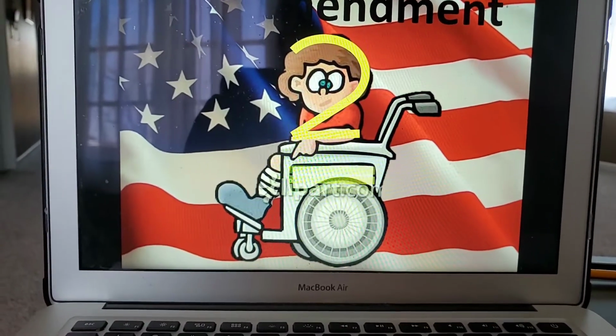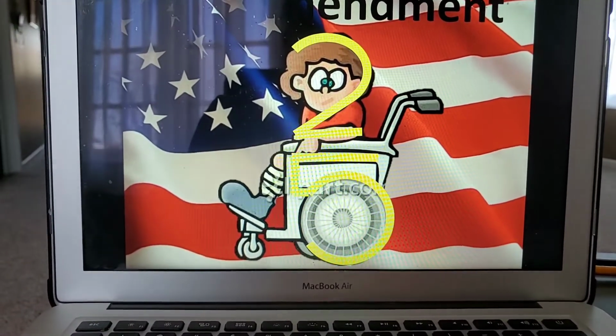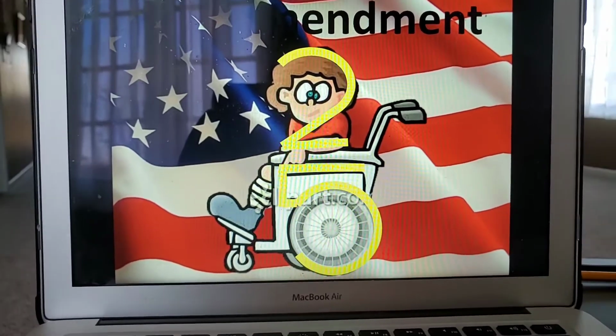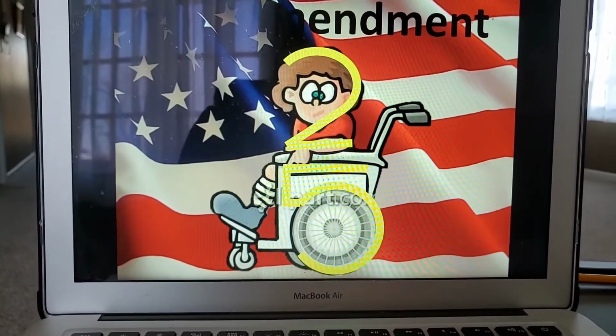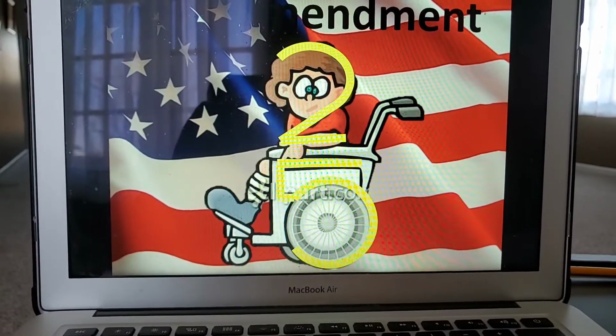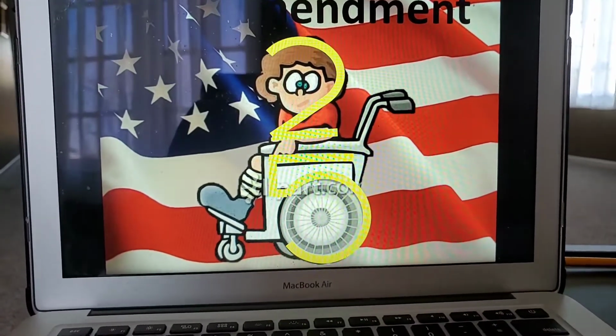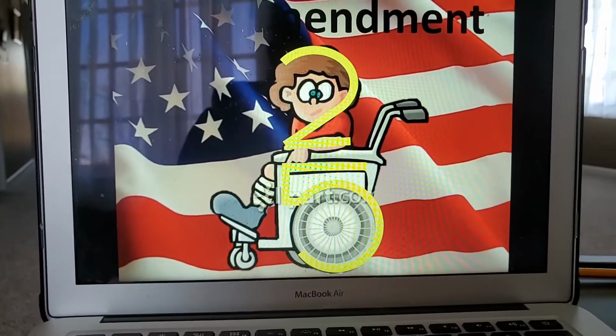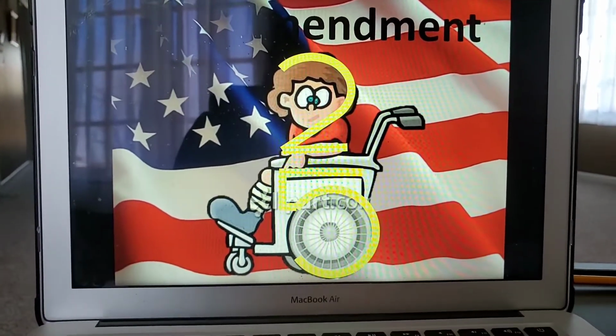Alrighty. The 25th Amendment. This deals with presidential disability and succession. So the 25th Amendment mainly came about after the JFK assassination.